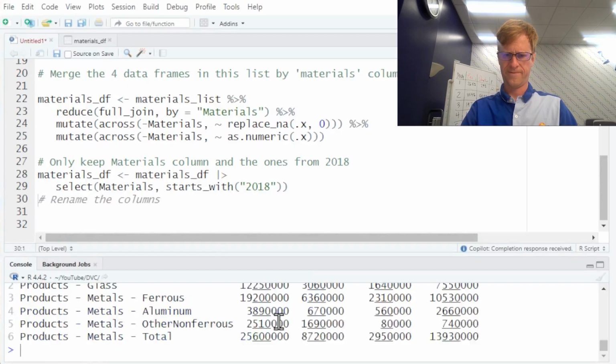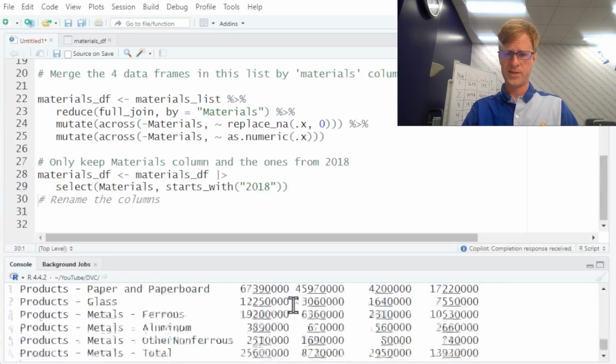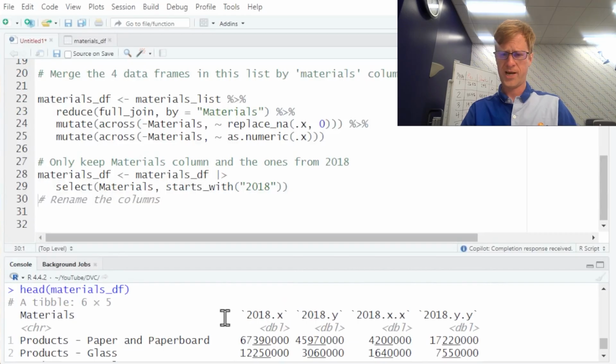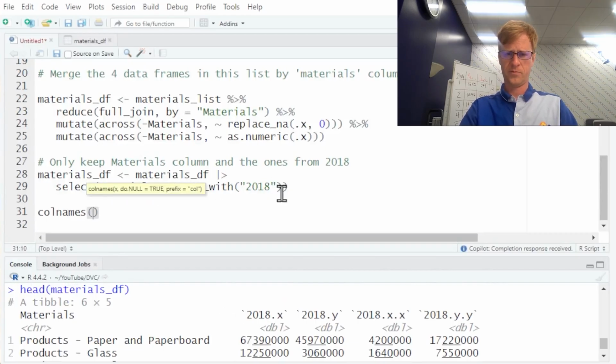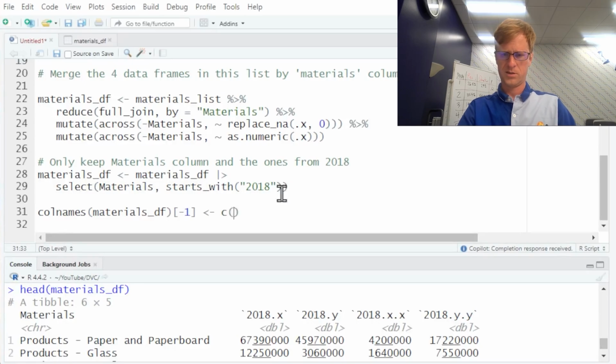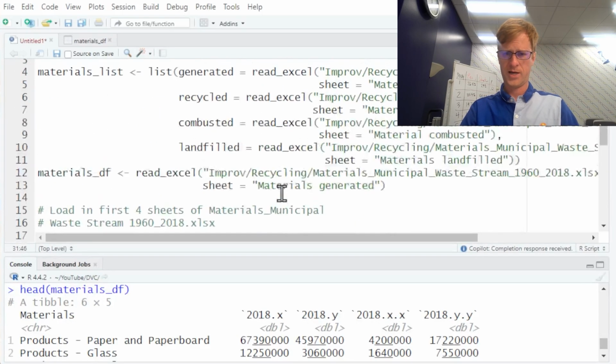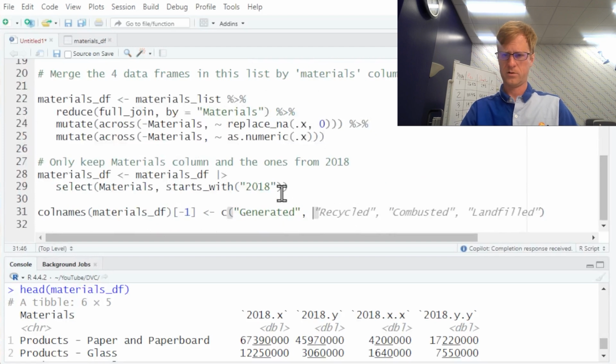materials df. And I'm going to be lazy and just rename those 4 columns manually. So call names of materials df is, oh, and we'll skip the first one since that one's just fine. Generated, then recycled, combusted, and landfilled. And it got it right. So thank you, Copilot.